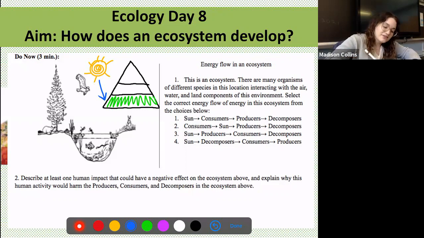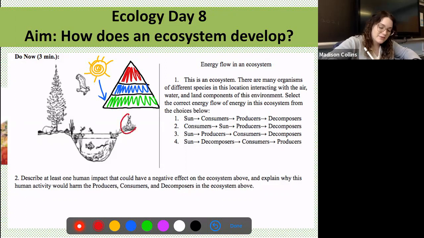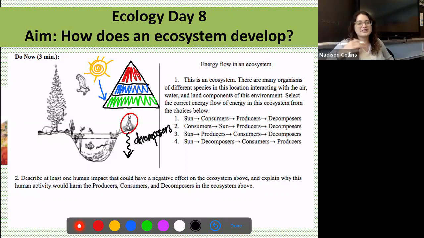So then consumers are going to come along and eat those plants. But then what happens after the consumers die? Like, let's take this rabbit, for example. What's going to happen when this rabbit dies? Well, his body's going to get broken down, and our special friends called decomposers are going to recycle those nutrients back into the environment so they can be used again.